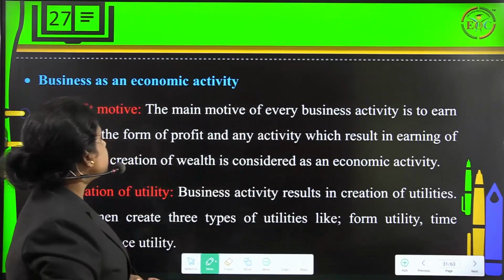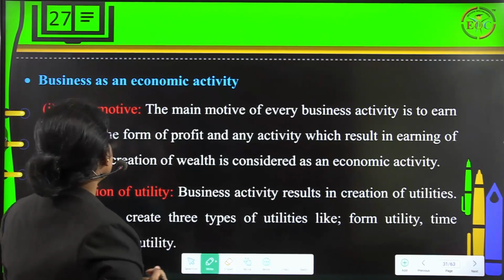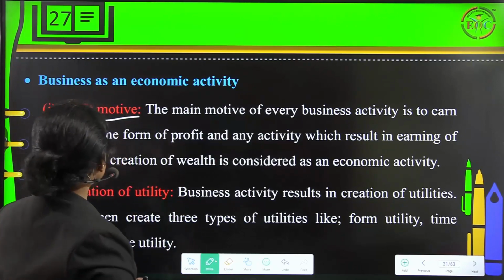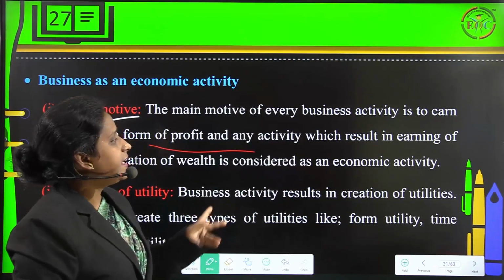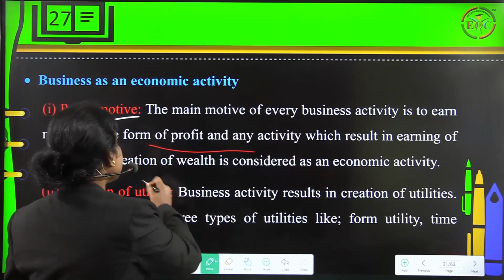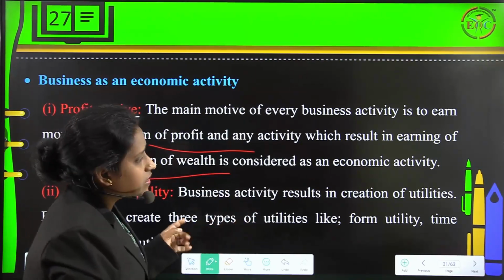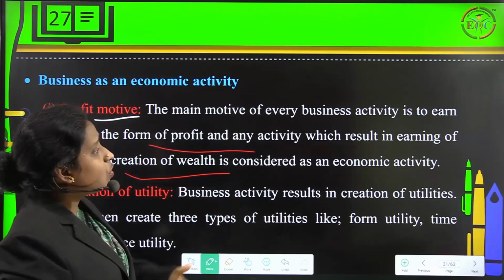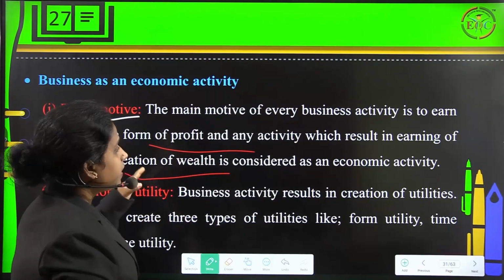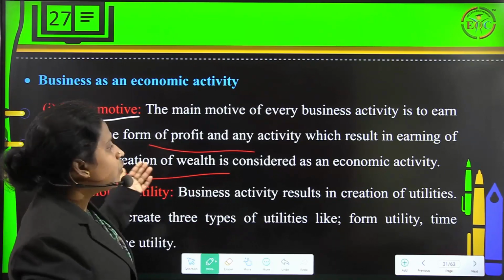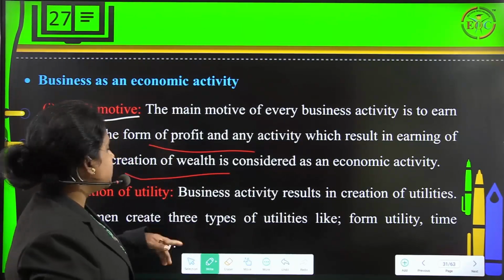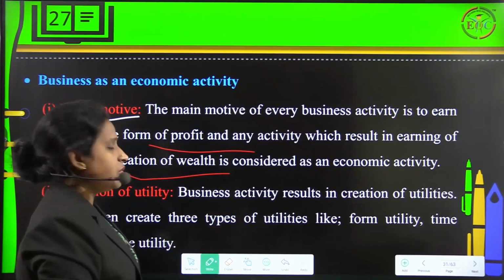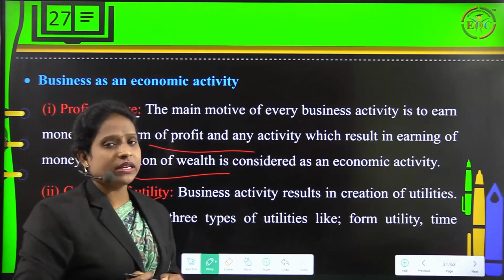Then business as an economic activity. Under this, profit motive, firstly. The main motive of every business activity is to earn money in the form of profit, and any activity which results in earning of money and creation of wealth is considered as an economic activity. So profit motive is about the main motive of every business activity. This motive is to earn money in the form of profit, and any activity which results in earning of money and creation of wealth can be considered as what? An economic activity.